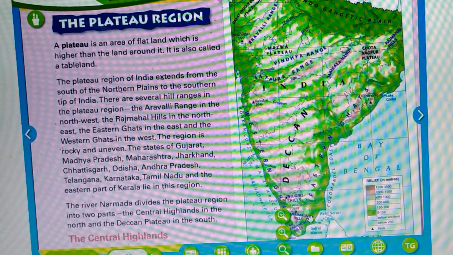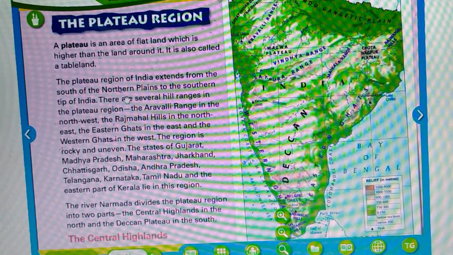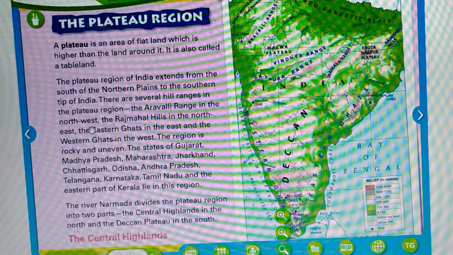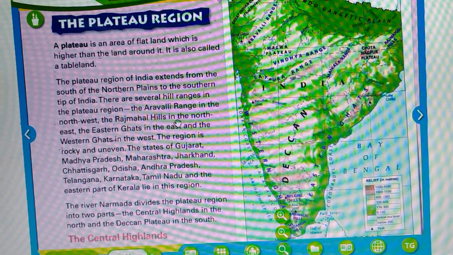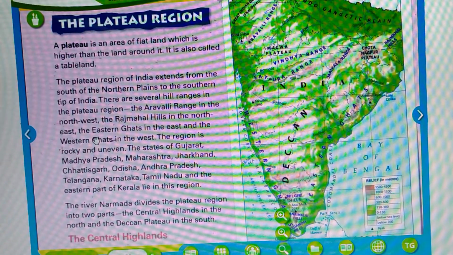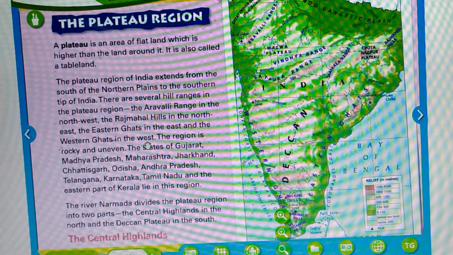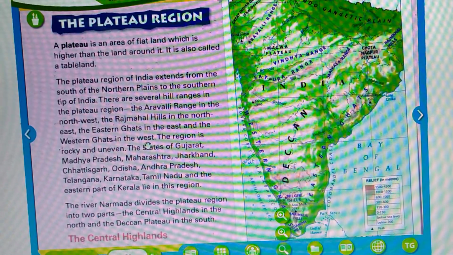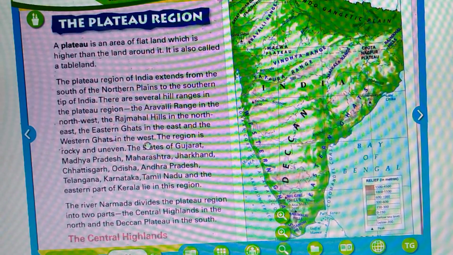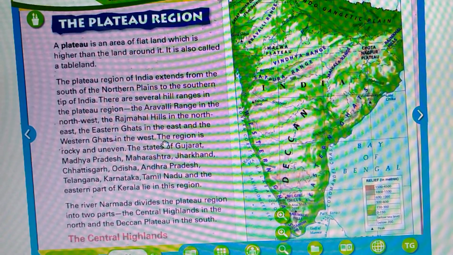There are several hill ranges in the plateau region: the Aravalli range in the northwest, the Rajmahal Hills in the northeast, the Eastern Ghats in the east and the Western Ghats in the west. The region is rocky and uneven.